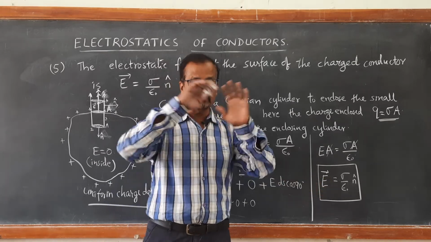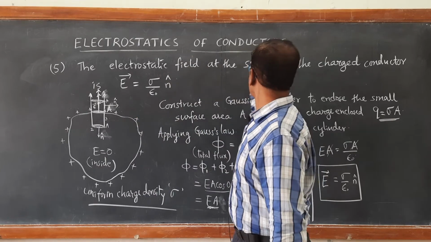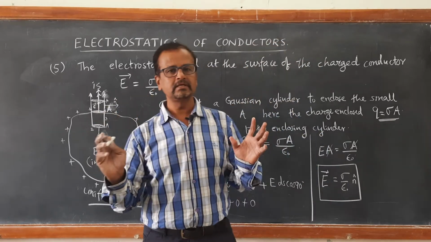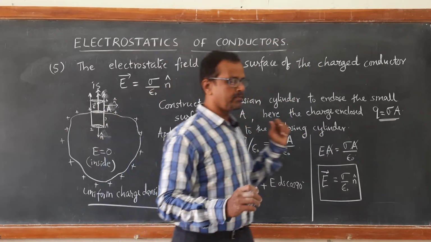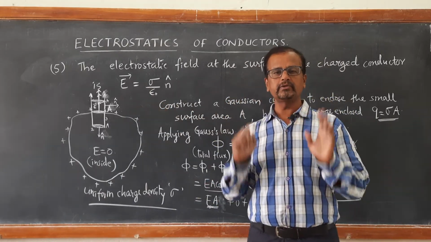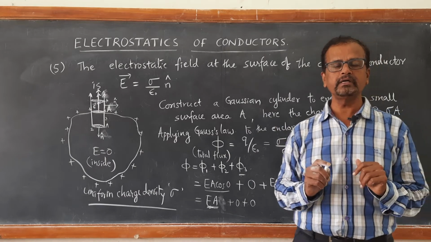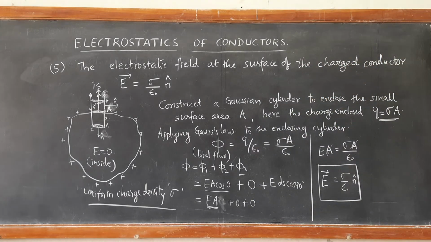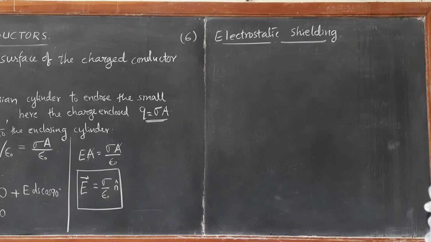Therefore, the electric field at the surface of the charged conductor is constant, which is given by sigma upon epsilon naught n cap. N cap gives you the direction of the electric field, perpendicular to the surface. This is a very important point. The next one is very important.